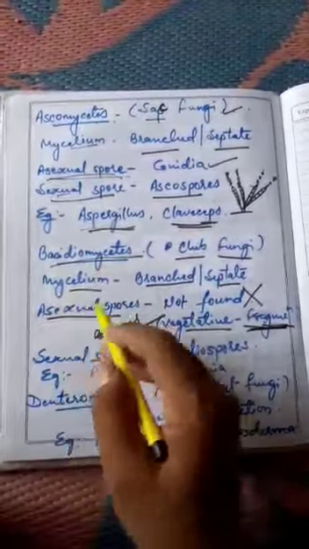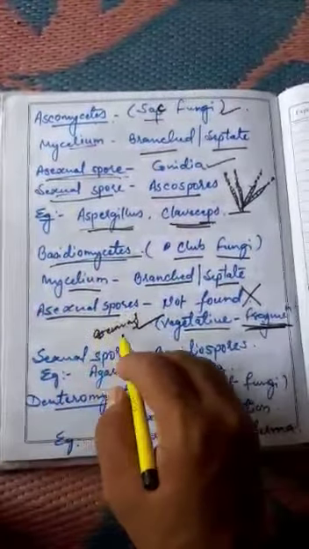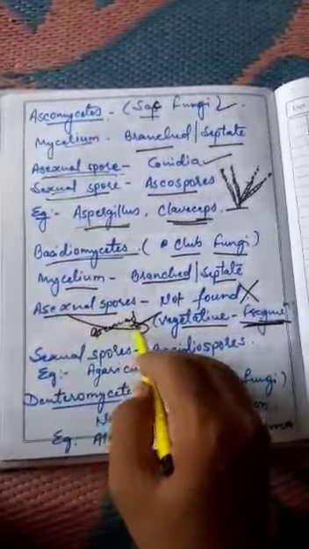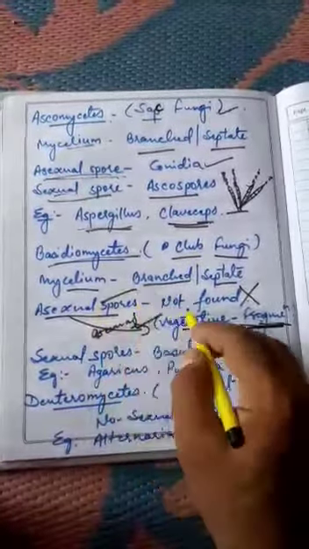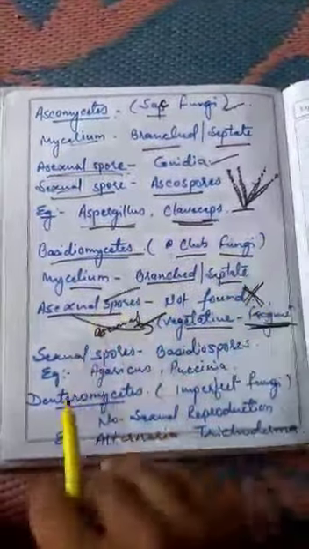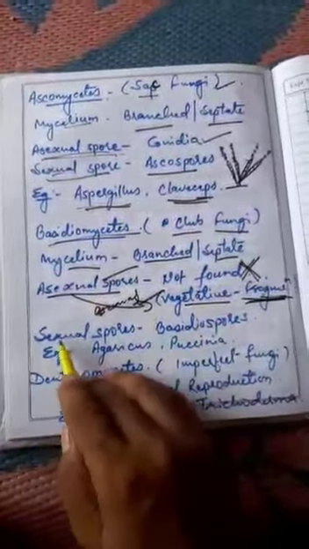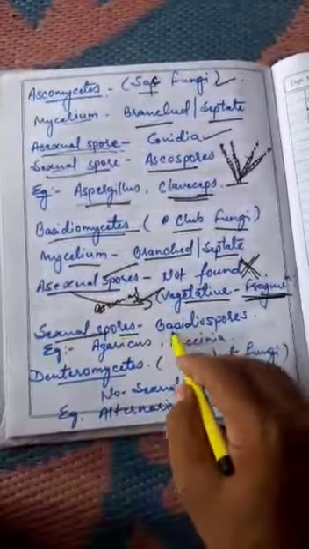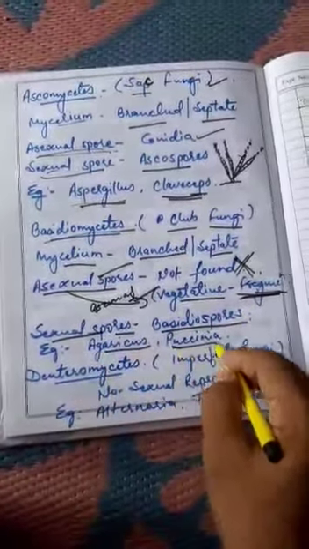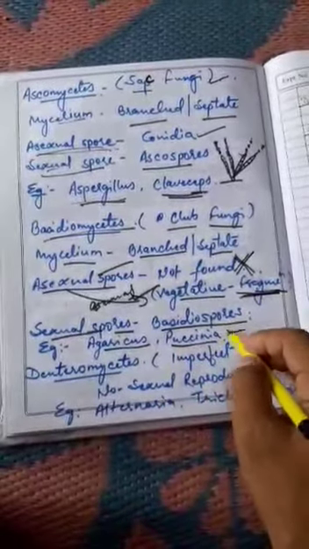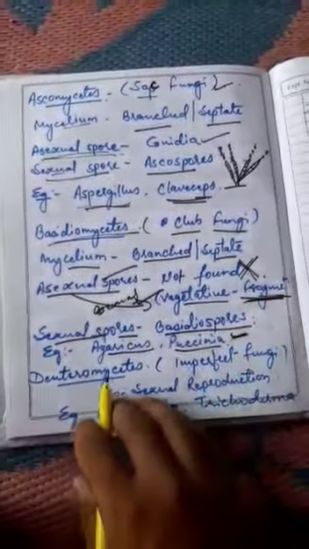And sexual reproduction, a kind of vegetative reproduction. But asexual spores they do not produce. The sexual spores that they produce are known as basidiospores. The examples are Agaricus and Puccinia graminis. Puccinia also causes disease in wheat plants.